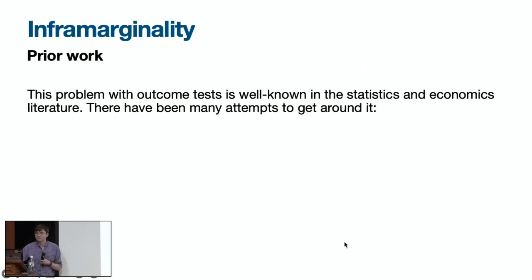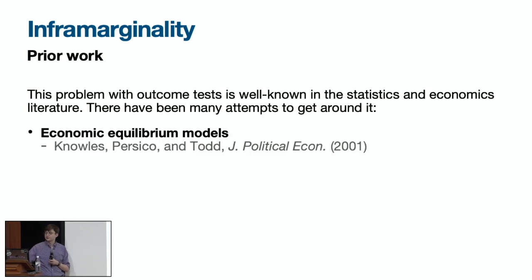Okay, so inframarginality is a very well-known problem with outcome tests. And in the 30-ish years since Becker's Nobel lecture, there's been a lot of work trying to figure out how to get around this issue. So for instance, there's been work that tries to get around it by looking at equilibria, where we model the actors involved as a particular kind of rational economic agent.